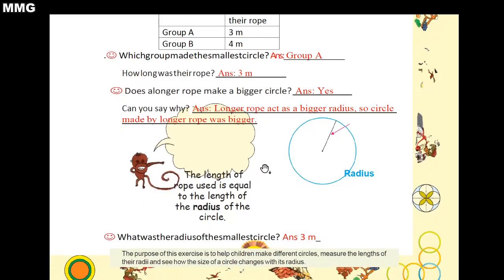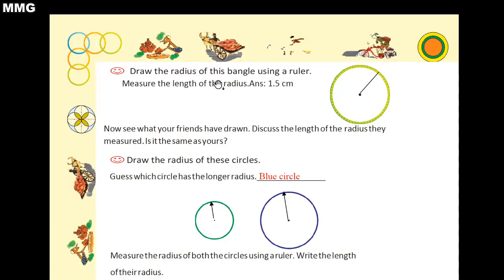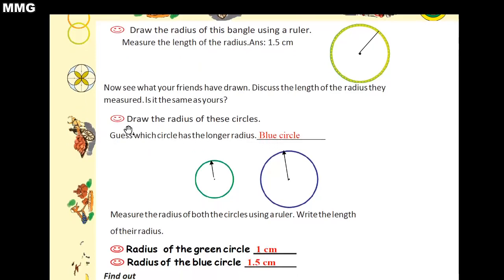Moving to the next page. Now draw the radius of this bangle using a ruler. So you have to draw this radius using a ruler. Ruler means scale. So here I have written 1.5 centimeter. This question is given in the book. ये question आपके book में given है. आप लोग measure करोगे radius और you will write it in the book. Okay. Now next question, draw the radius of this circle. So children, again this question is given in the book. So you have to draw the radius, and your question is which circle has a longer radius. So again you have to measure the radius. So here answer is blue circle has longer radius.